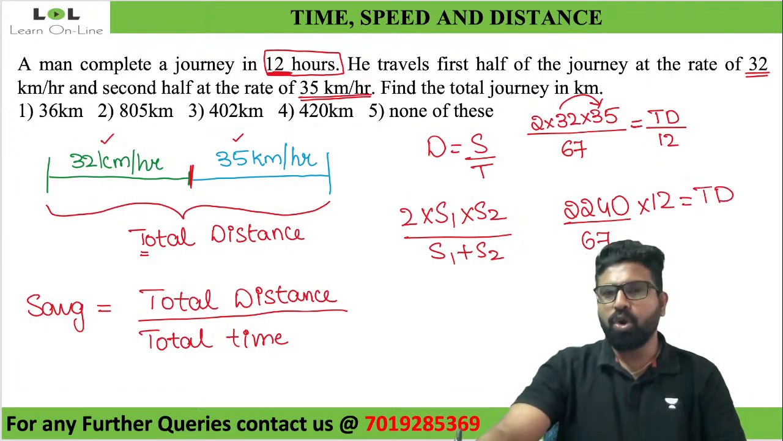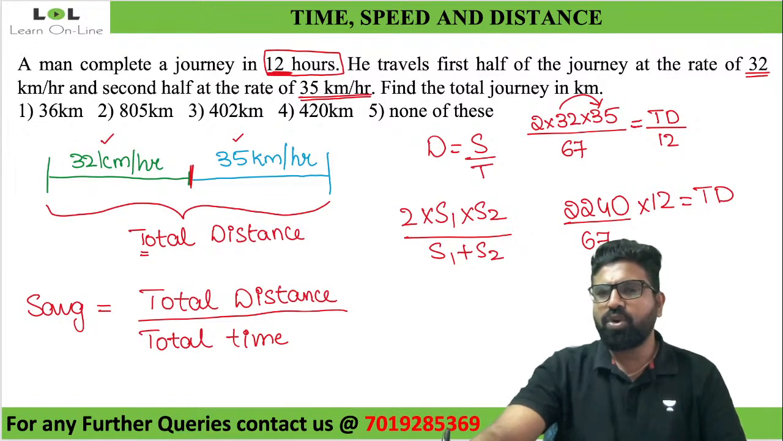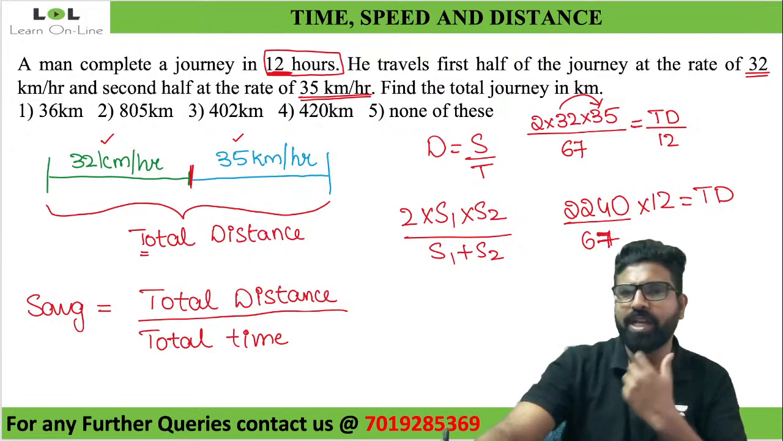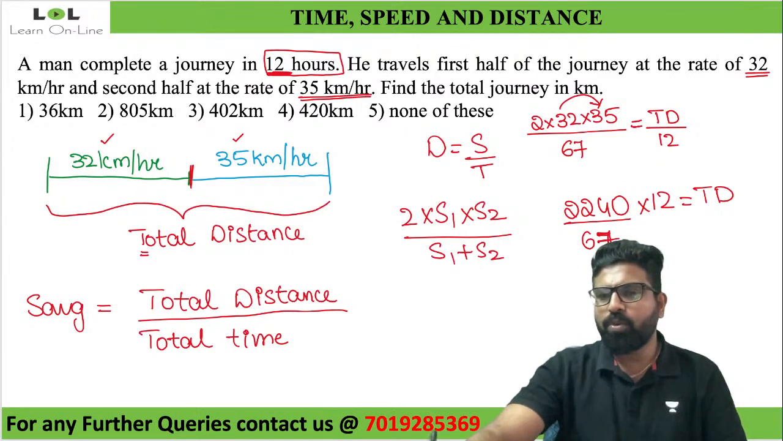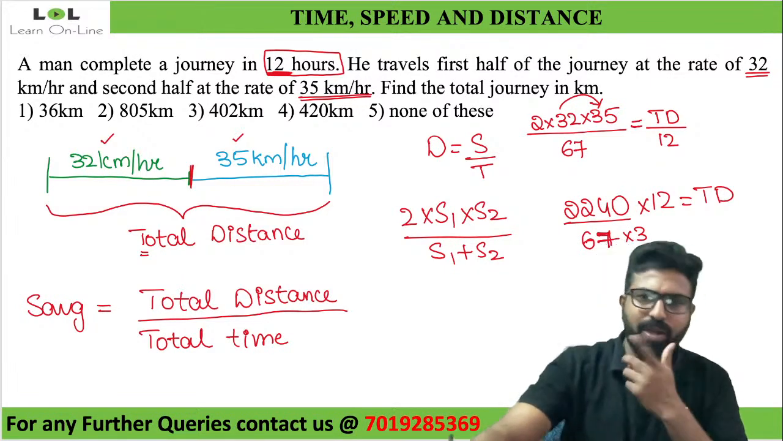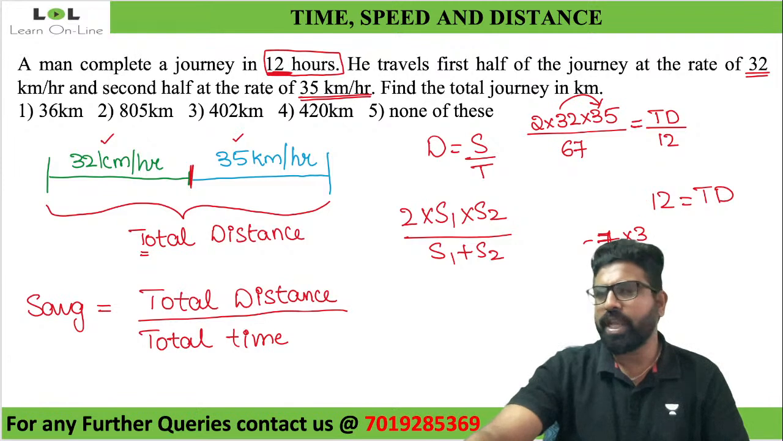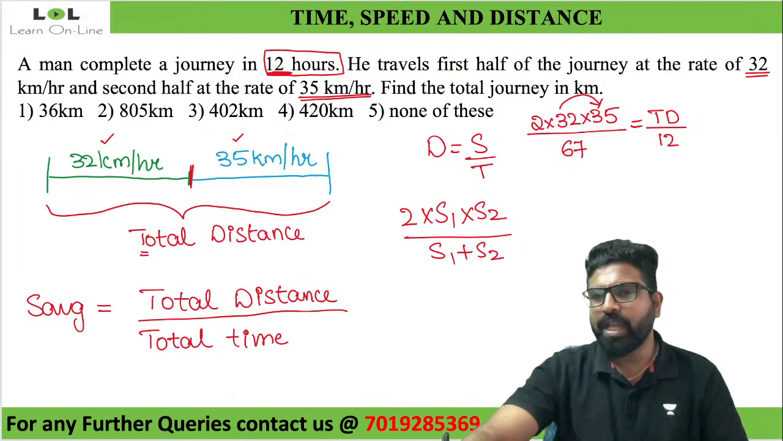Now 2240 divided by 67. Shall we check it out with 67 itself? How many times will it go into 224? What will be 67 into 3 times? Is it correct? Whatever I've done, is it correct over here? 32 into 35. One second, guys. I'm so sorry. Let me calculate this quickly.